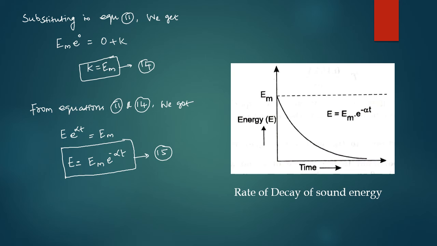From equations 11 and 14, we get capital E is equal to Em e power minus alpha t. Put this as equation number 15. Equation 15 represents the decay of sound energy density with the time after the source is cut off. A graph is plotted between sound energy density and time. It is an exponentially decreasing curve as shown in the figure.